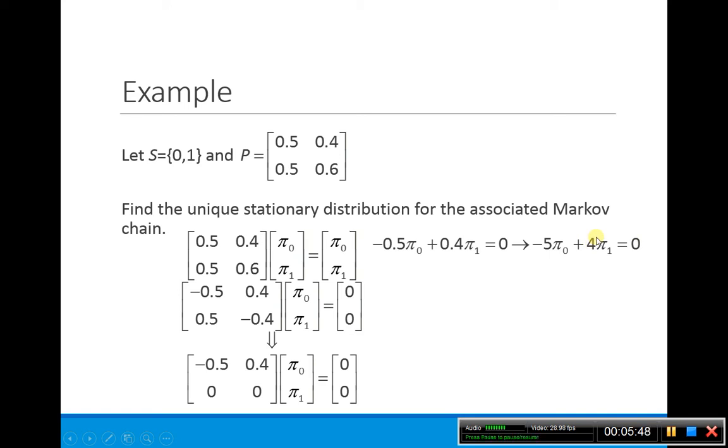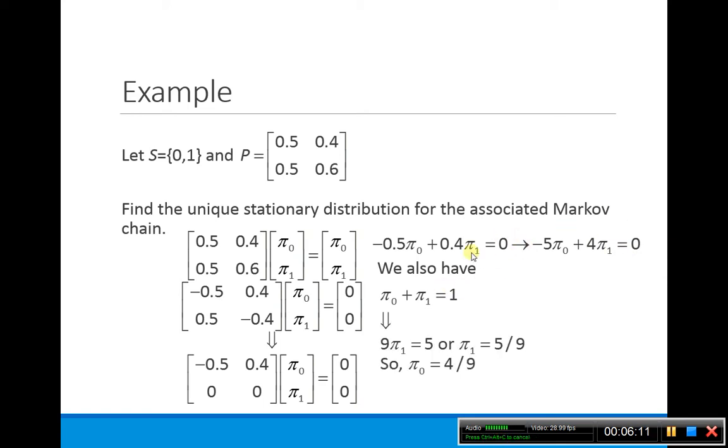So I have now one equation essentially and two unknowns, but I need to also remember that the sum has to be equal to 1. So I actually have two equations and two unknowns. So here, if I combine information from this equation and this equation, all of us know how to solve a linear system with two equations and two unknowns.